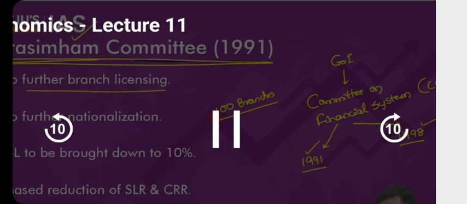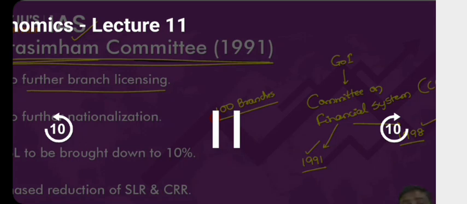Imagine I'm a private sector bank. I want to open 100 branches. You tell me, will I open all these 100 branches in villages and cities or only in cities? I'm a private sector bank, by the way. All of you agree? I will target cities because I will earn more and more profit. Now, as an RBI governor, you think of it, should I be allowed to do that? Should you have regulation over it? Should you have certain conditions over it?